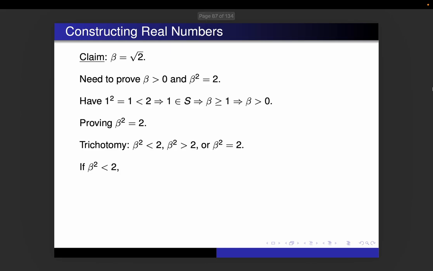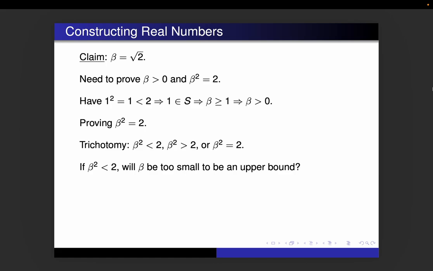We'll start with the less than 2. So we'll assume that beta squared is less than 2, and then we'll try to find a contradiction. So if beta squared is less than 2, the question is, is beta going to be too small to be an upper bound of the set? That is probably where we want to go to find our contradiction.